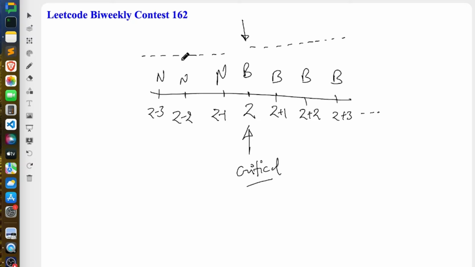So this is all 0 0 0 0 0 0 0 0 0. This is 1 1 1 1 1. So we can use binary search to find the first point where you get 1, right? Yeah, so this is all about the explanation part. Now let's look at the code.